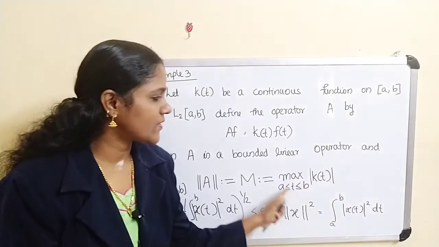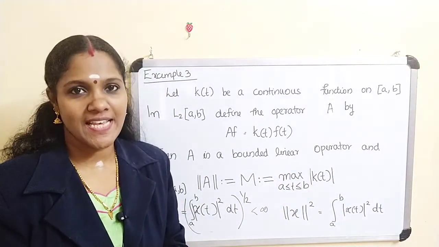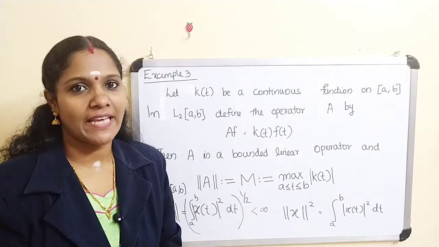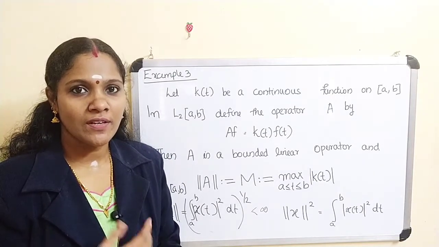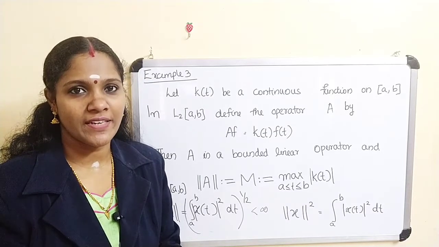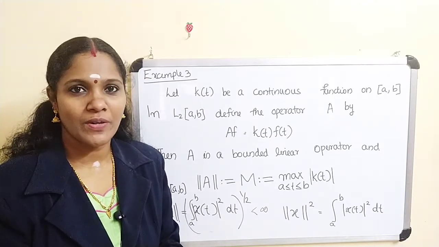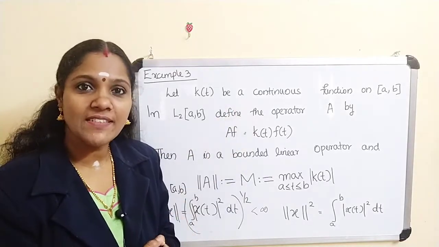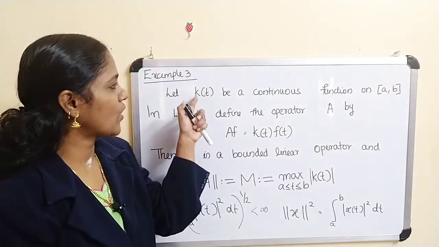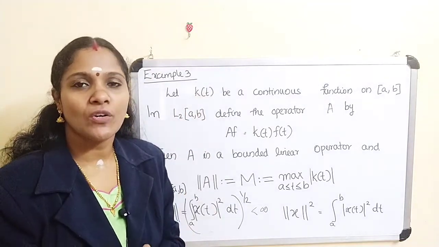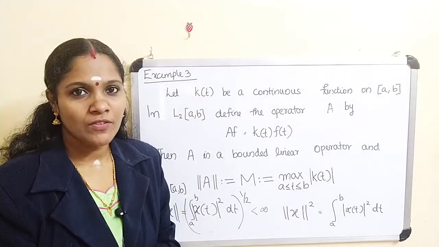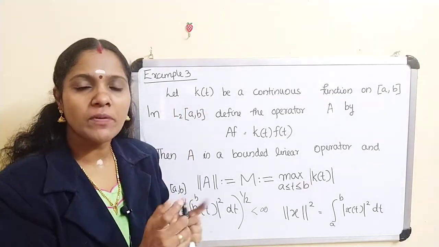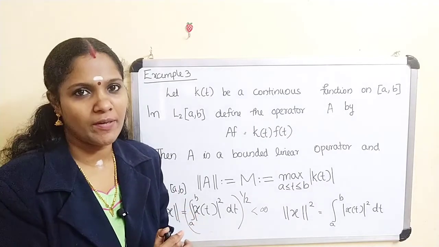What about this quantity? k(t) is a continuous function on a closed interval [a,b]. A continuous function on a closed interval is bounded, and therefore it also attains its maximum. So k(t) is bounded on the closed interval [a,b] and it attains a maximum value between a and b.